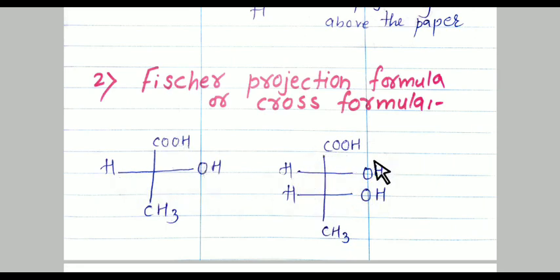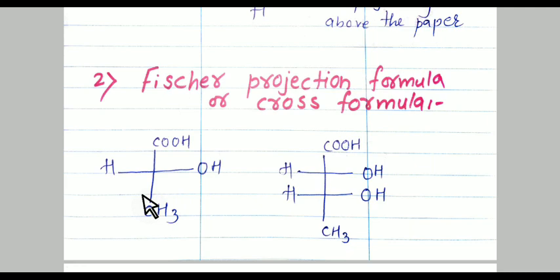The horizontal line of the cross represents a bond projecting up from the carbon, and the vertical line shows a bond going below the carbon.